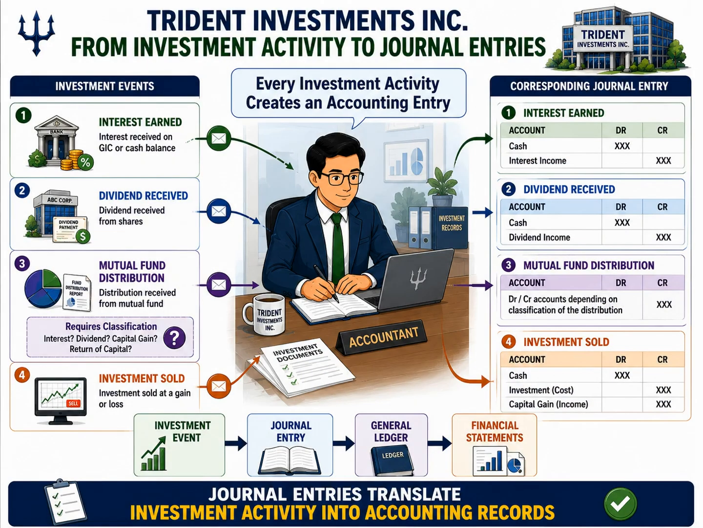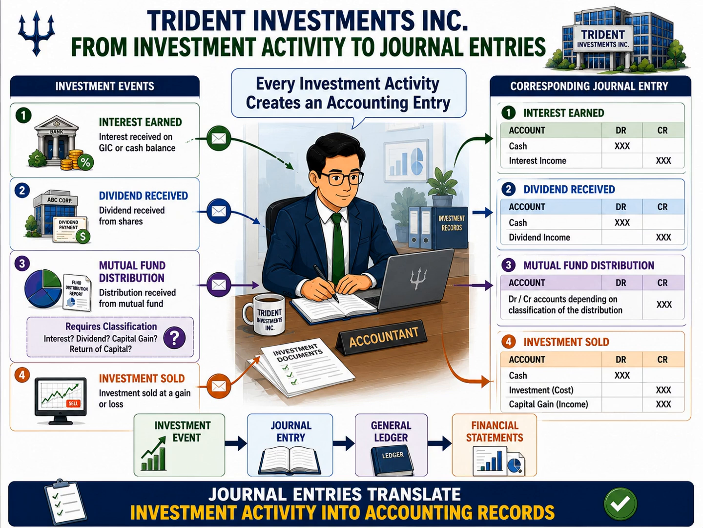Now that we understand how Trident tracks investment activity throughout the year, the next step is converting those activities into accounting records. This is where journal entries come into play. One of the most important principles in accounting is that every financial event must be recorded through a journal entry. In other words, investment activity by itself is not enough. For the activity to appear in the accounting records, it must first be translated into an accounting entry.